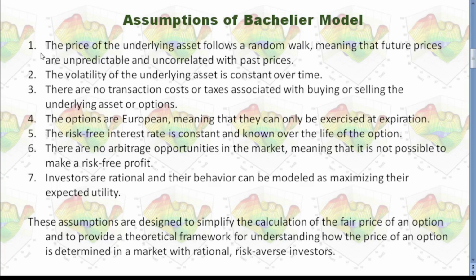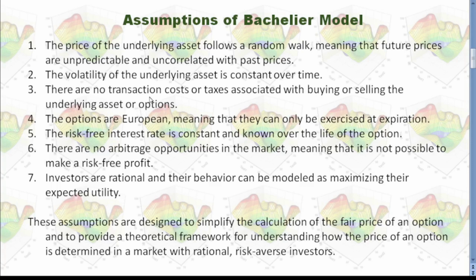First, the model assumes the price of the underlying asset follows a random walk, meaning that future prices are unpredictable and uncorrelated with past prices. 2. The volatility of the underlying asset is constant over time. 3.